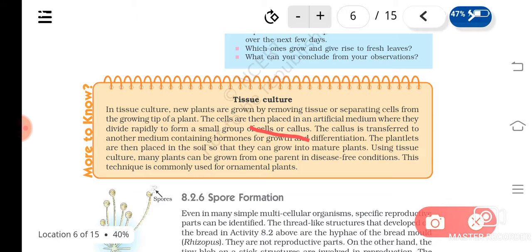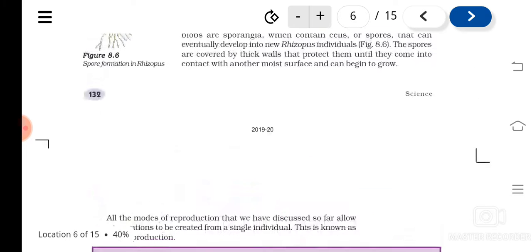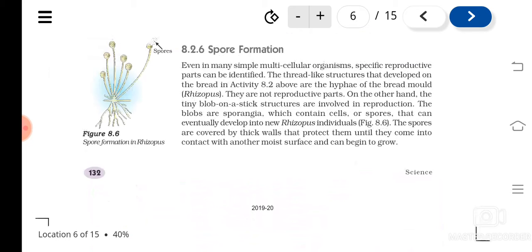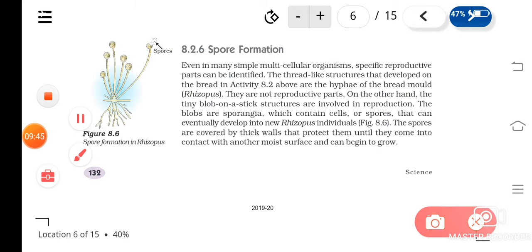Then we have also seen spore formation. Where does it take place? In rhizopus. In rhizopus we have seen that the hyphae usually grow horizontally to the substratum, and some of them become erect. These are known as sporangiophores.